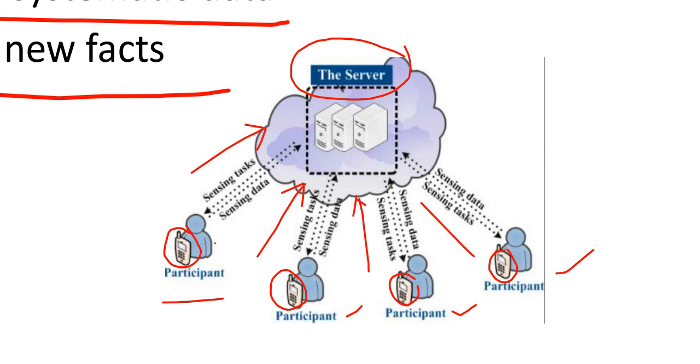In the server, a collective repository of the data is made available, by means of which it is possible for us to explore some new facts. This is what we call participatory sensing.